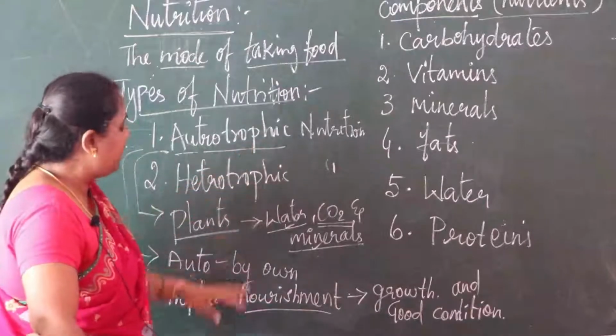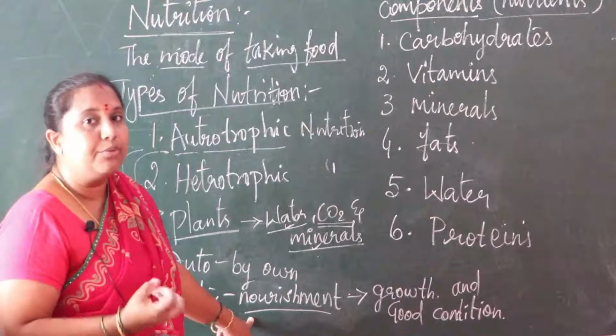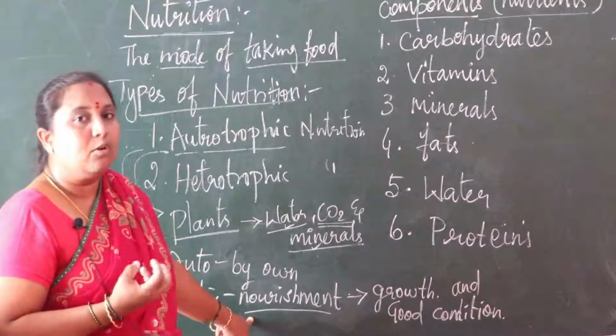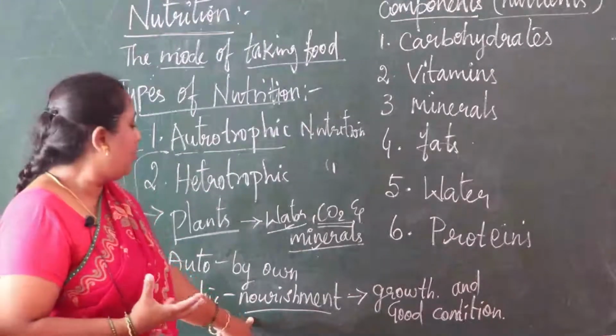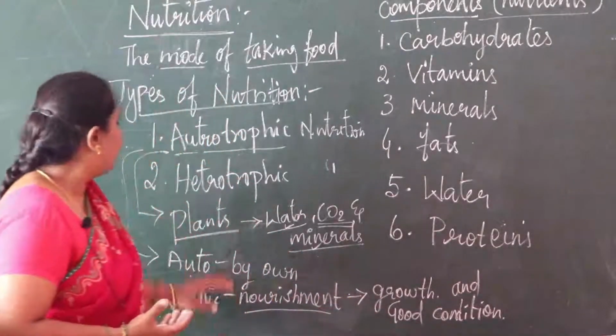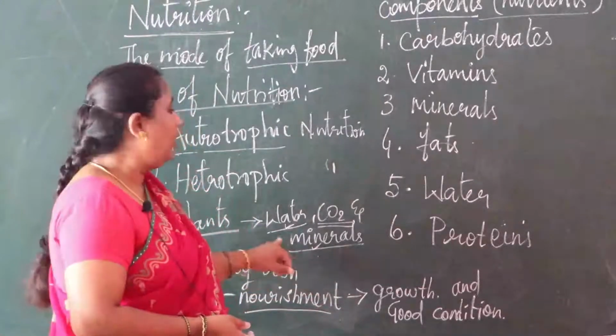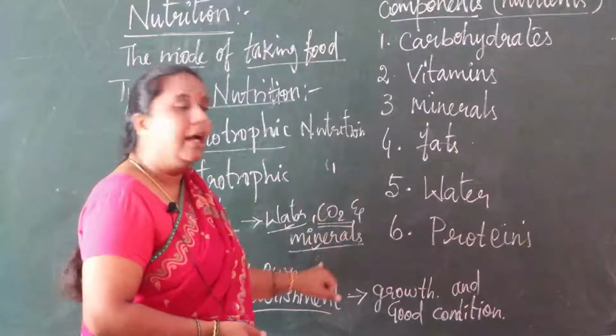And trophic means nourishment. What is meant by nourishment? It nourishes, it grows, the growth of plants. The growth is in very good condition. So plants prepare their own food by using water, carbon dioxide and minerals.